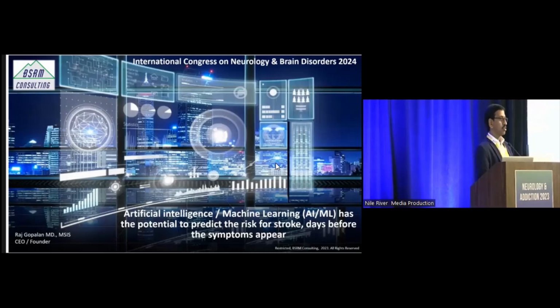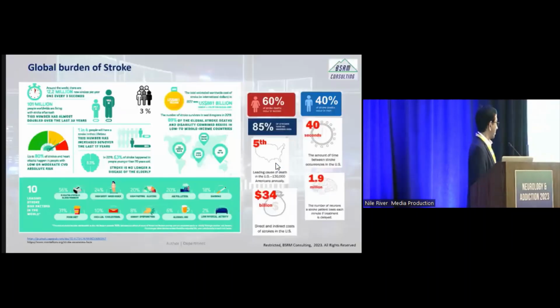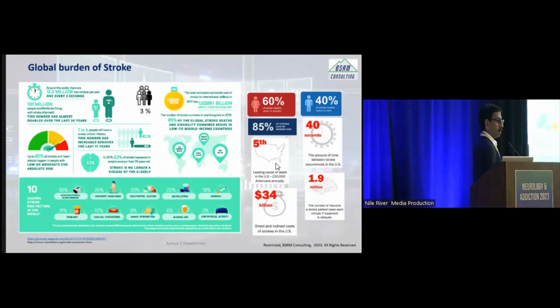It turns out that some of the statistics of stroke are just mind-boggling. As you know, every year about 12.2 million new strokes are recorded, which means a stroke is occurring every 3 seconds. And the number has almost doubled in the last 30 years, and about 101 million people today are living with the aftermath of stroke. The majority of strokes start with cardiovascular disease. So cardiovascular disease is a huge risk for stroke.